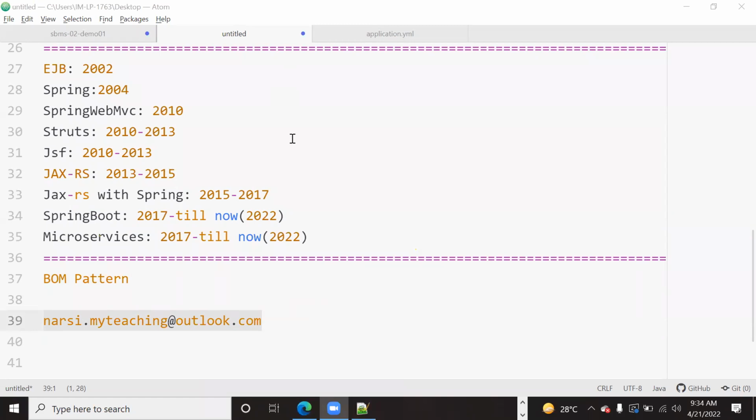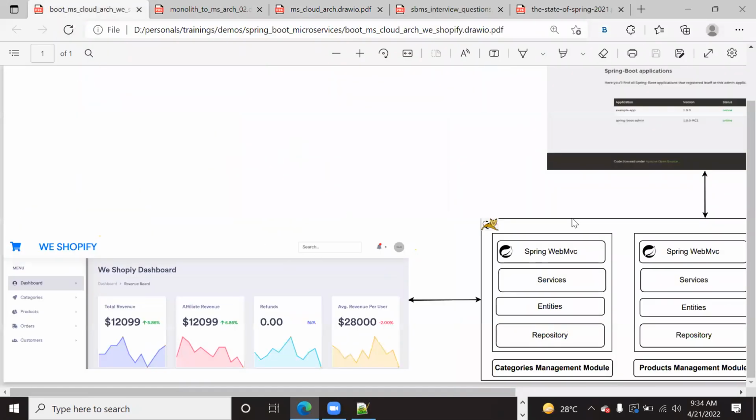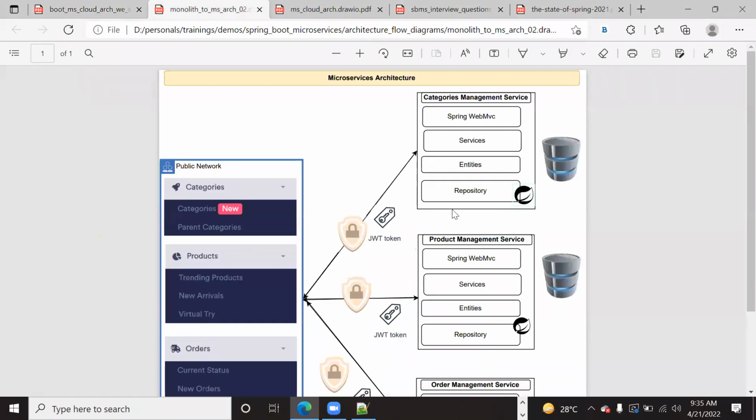That's all for today. Remember, today we completed the Spring Boot course content coverage and how we will apply it on a project. Tomorrow is very, very important, because we will cover Spring microservices: the microservices implementation using Spring. I will cover the microservices course content and how we implement it, just a glance.